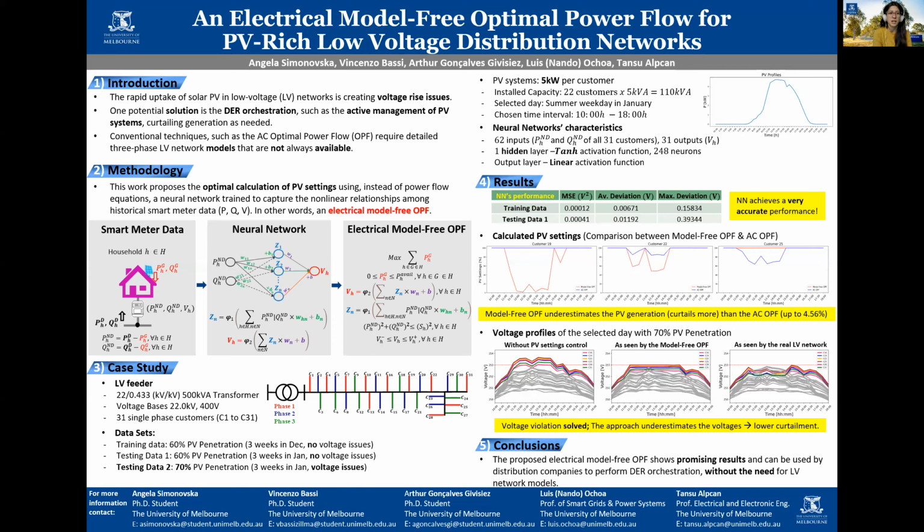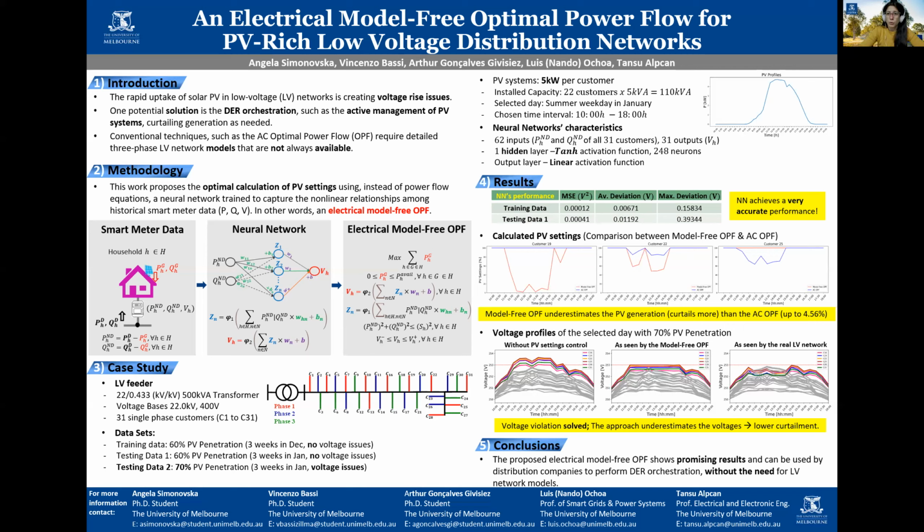thermal and voltage limits. As for the case study, an Australian low voltage feeder with 31 single phase customers is used. Three datasets are taken into observation. Firstly, to assess the performance of the neural network, the training and testing dataset with 60% of PV penetration, where the low voltage feeder doesn't experience any voltage issues, is considered. And to obtain the performance of the optimization problem, a testing dataset with 70% of PV penetration, where the low voltage feeder experiences voltage issues, is considered.